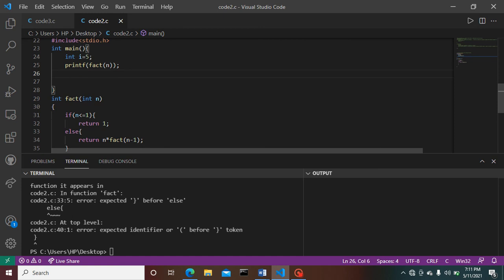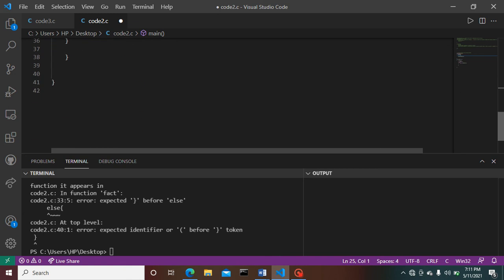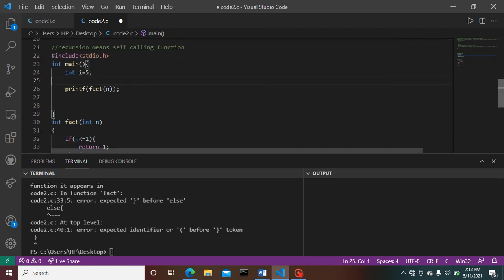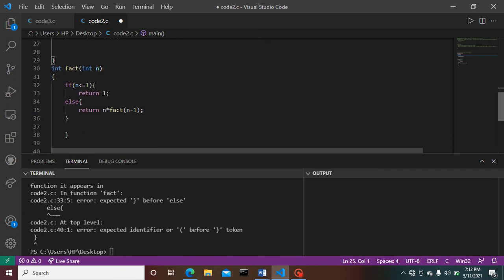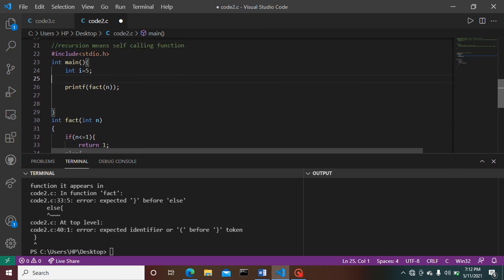See if we are doing it right or not. Let's start with a simple code. We have to check where the error is.